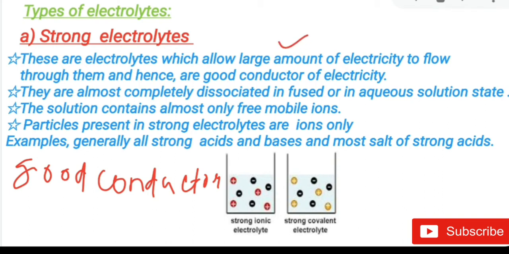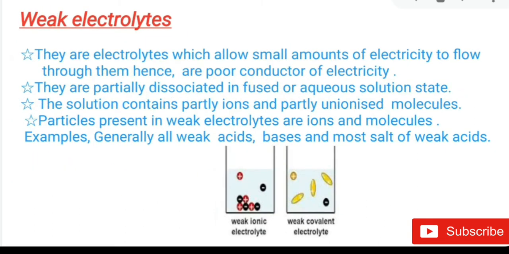So when electricity passes through this type of electrolyte, they completely dissociate. Children, you can see only mobile ions are present in a strong ionic electrolyte and in a strong covalent electrolyte. Polar covalent compounds are also known as strong electrolytes because they completely dissociate when the electric current passes through them. Now, let us know about the weak electrolytes.